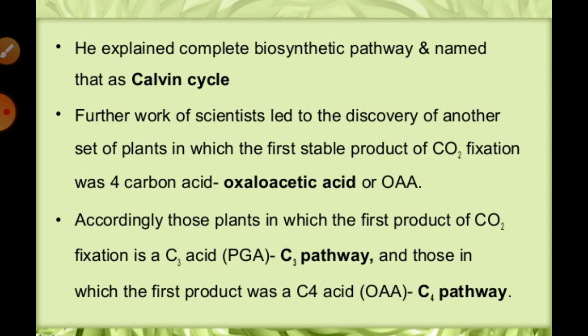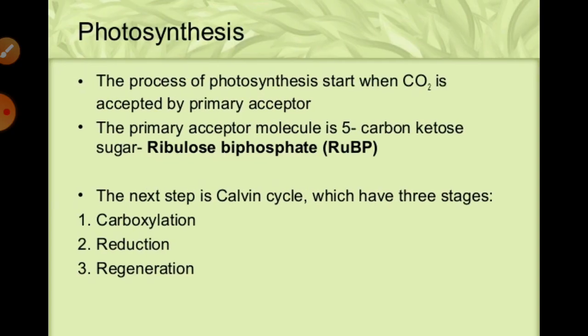So students, let's start directly with the photosynthesis process, means how the C3 pathway occurs. For that we have to know that generally the process of photosynthesis starts when carbon dioxide is accepted by the primary acceptor, and the carbon dioxide always comes from the atmosphere, right? And what about that primary acceptor? The primary acceptor is a 5 carbon ketone sugar, that is known as ribulose bisphosphate or RuBP, right?